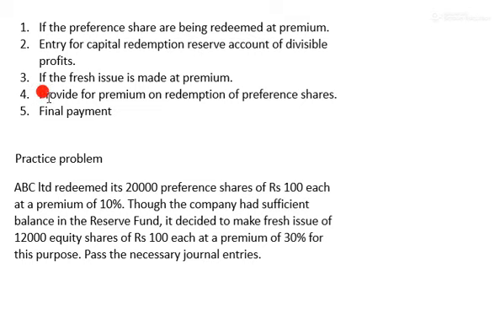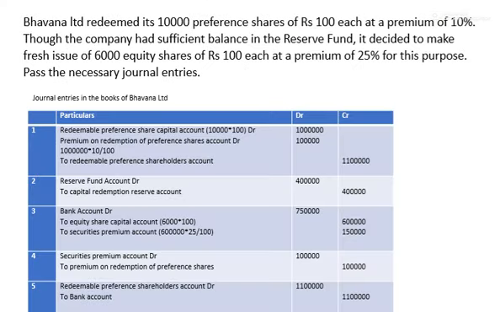Next, we need to pass one more journal entry for premium on redemption of preference shares, because we paid a premium of 10% for redemption of preference shares. See, they have used the word redeemed, meaning redemption of preference shares.